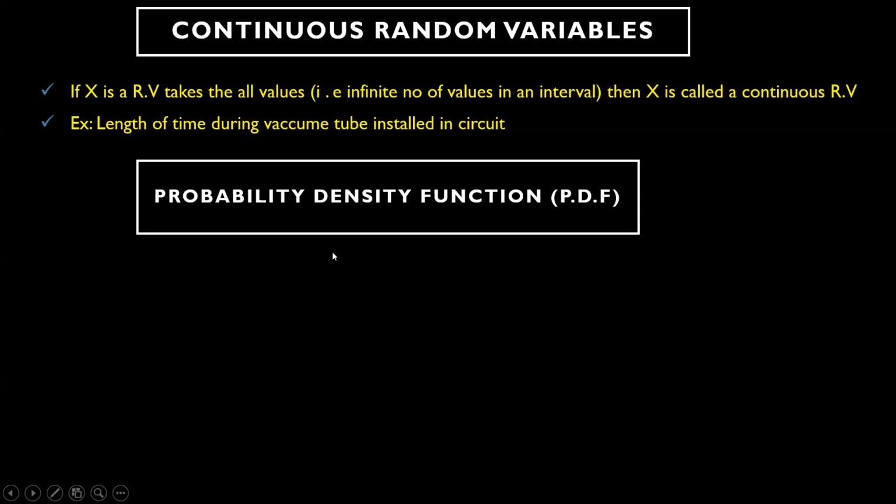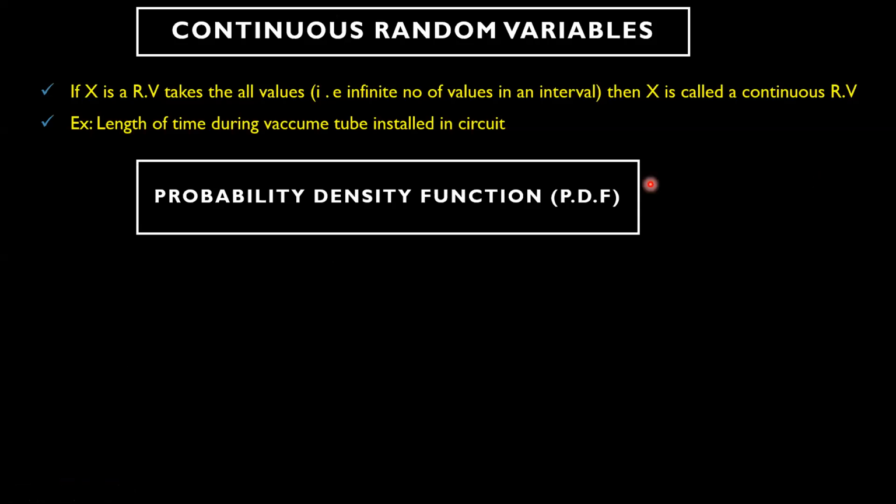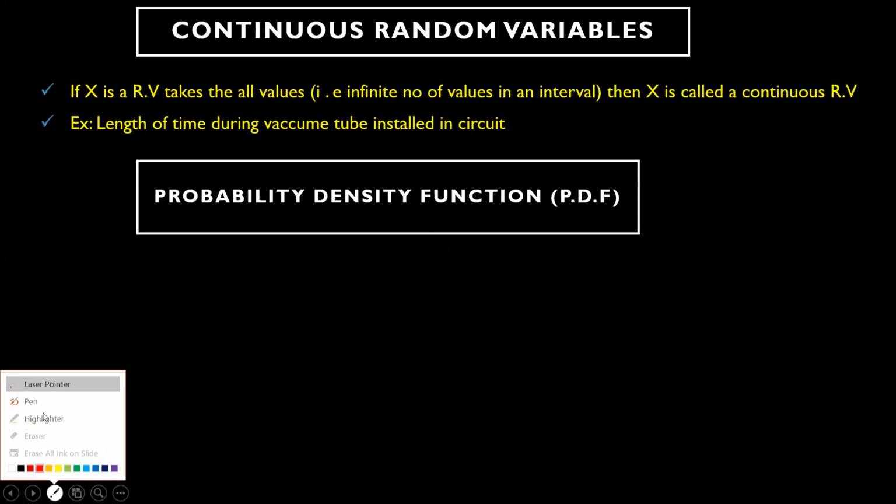Now, what is the probability density function? In discrete, we call it the probability mass function, but in the continuous category, we call this the probability density function. So, what is the probability density function? Let us see.